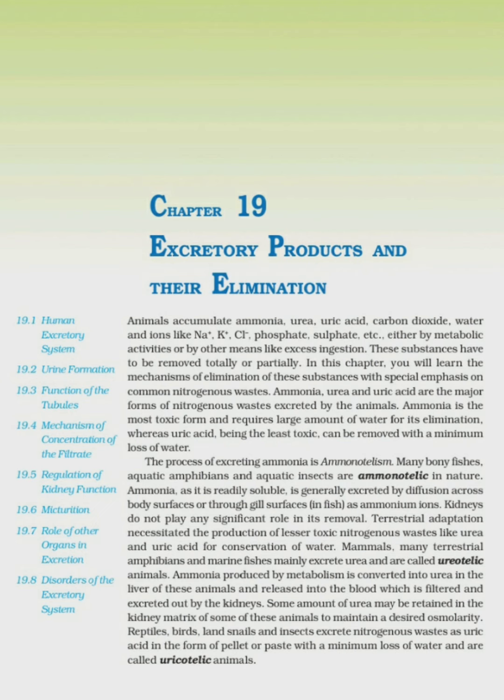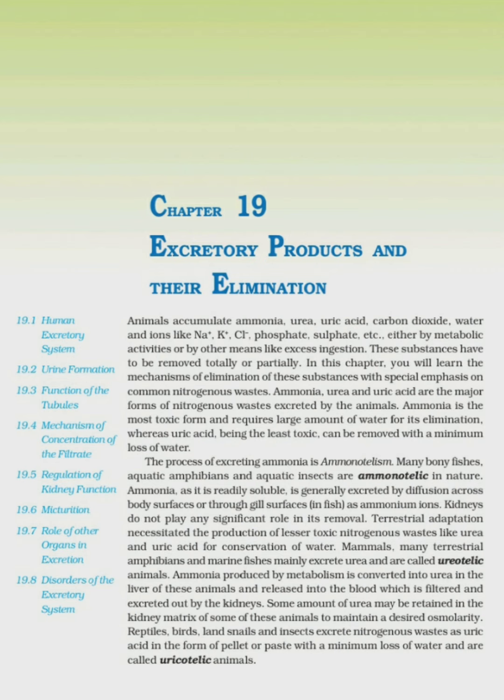Terrestrial adaptations necessitated the production of lesser toxic nitrogenous waste like urea and uric acid for conservation of water. Mammals, many terrestrial amphibians, and marine fishes mainly excrete urea and are called ureotelic animals. Ammonia, produced by the metabolism, is converted into urea in the liver of these animals and released into the blood, which is filtered and excreted out by the kidneys.